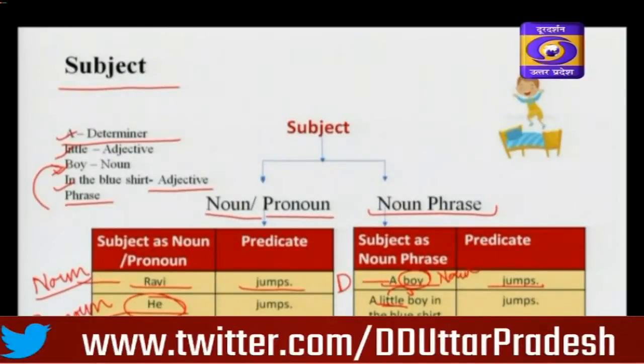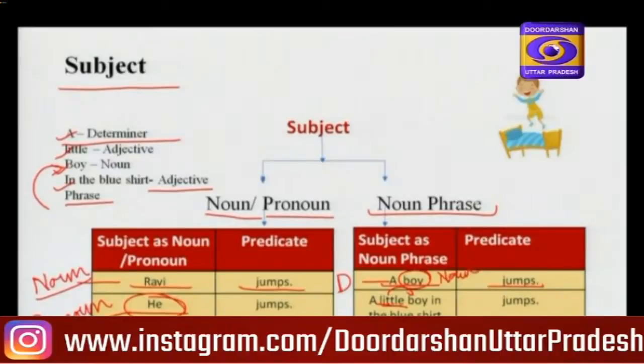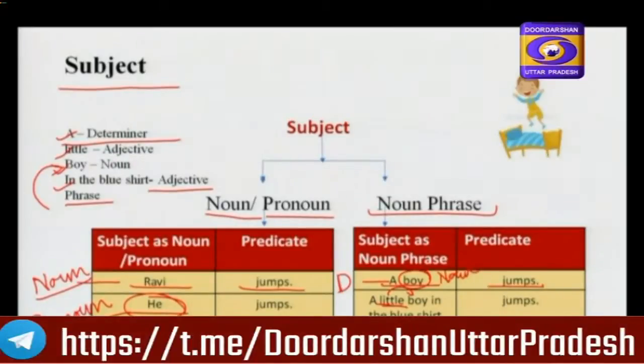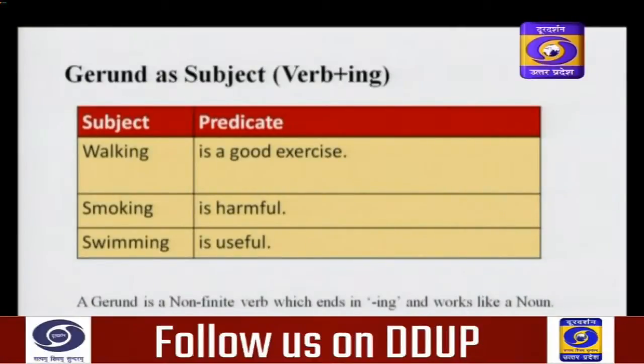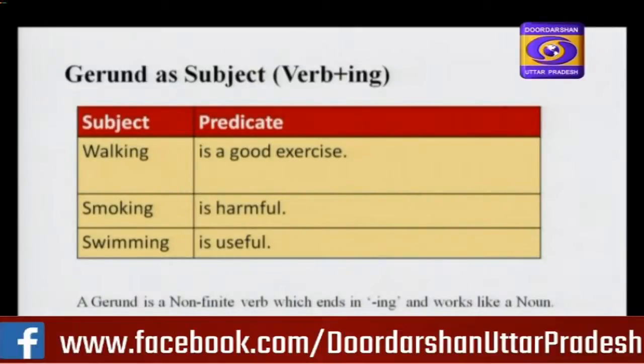In this way, we can say a subject may be of two types: noun and pronoun may be the subject, or sometimes a noun phrase may also be the subject. Dear children, you must be familiar with noun or pronoun as the subject of a sentence. But sometimes verbs may also act as subject. Look at these examples.